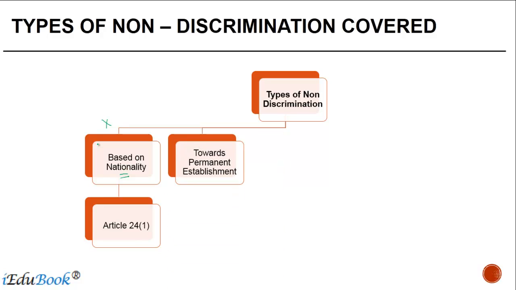Towards permanent establishment, this is covered as a part of Article 24, paragraph 3. Before I explain this, you must be wondering, where is Article 24, paragraph 2? Now, 24.2 may be there in some treaties, it may not be there, in which case this may become 24.2.